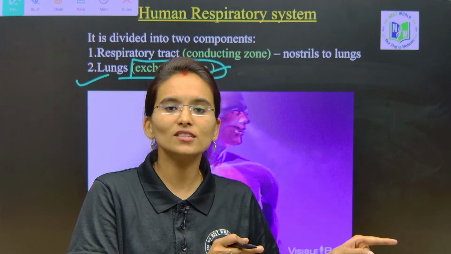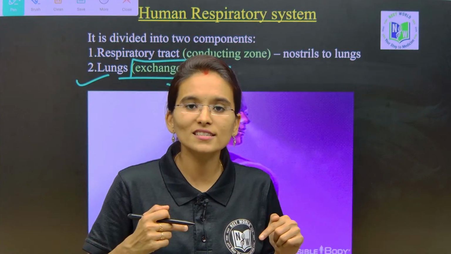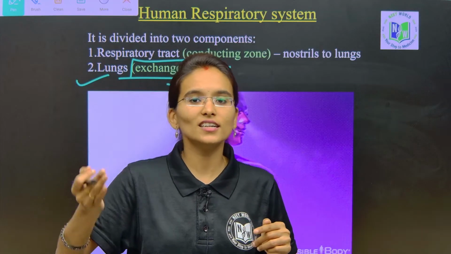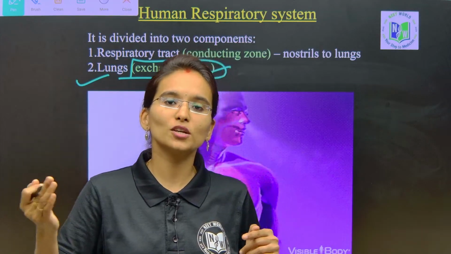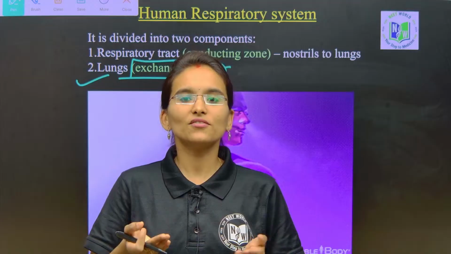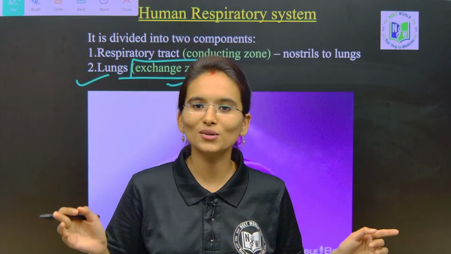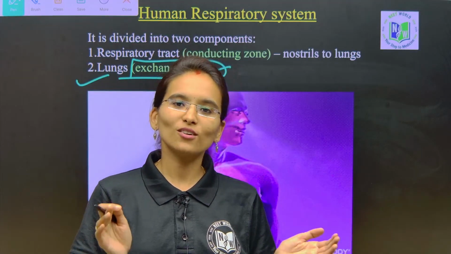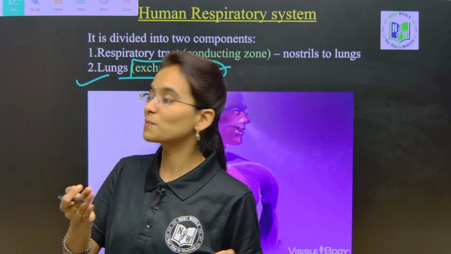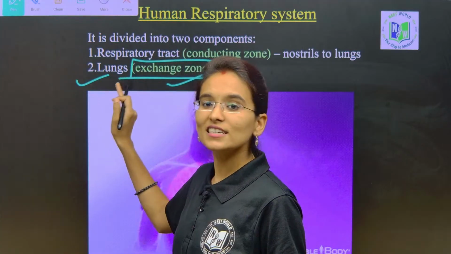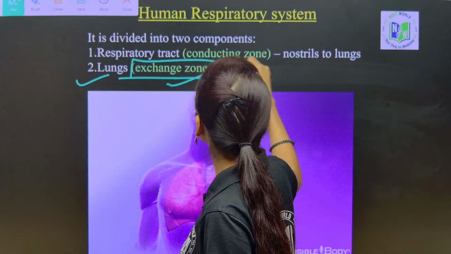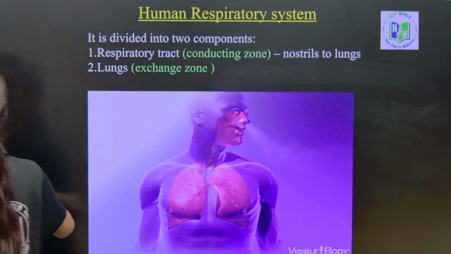So, the respiratory system is divided into two components. One is the conducting zone, where we inhale the oxygen, and after the inhalation process, the next step is the exchange. If we are inhaling the oxygen, definitely we need to exhale the carbon dioxide also. That usually takes place at the site of the lungs. It is called the exchange zone, and the other is called the conducting zone.